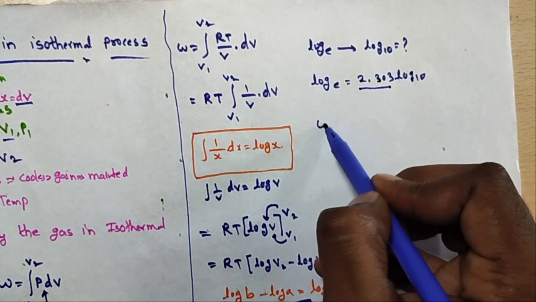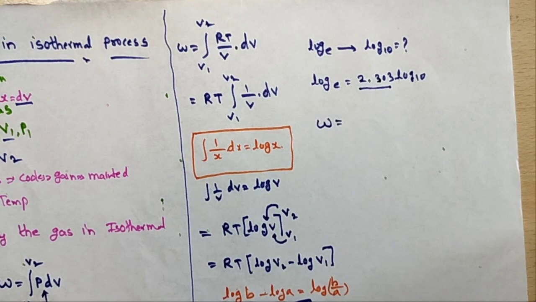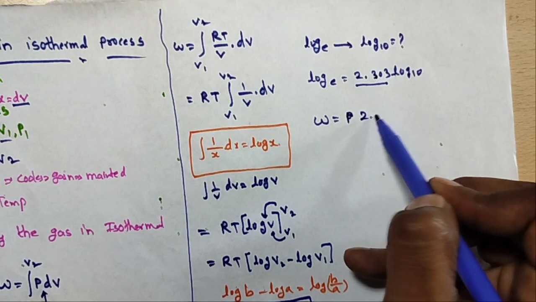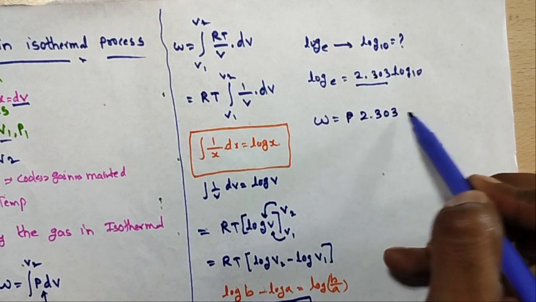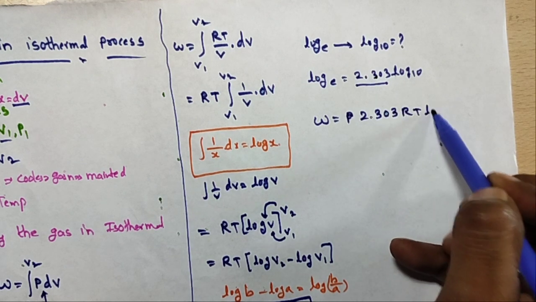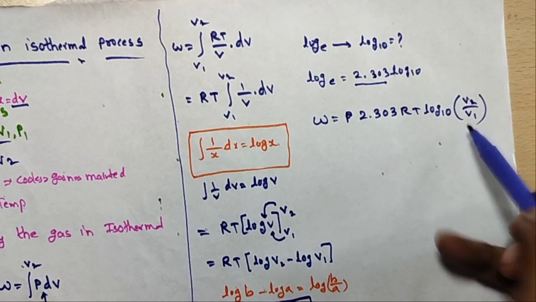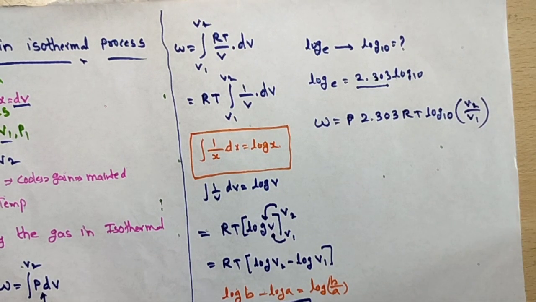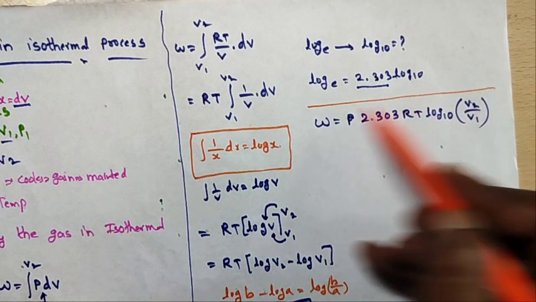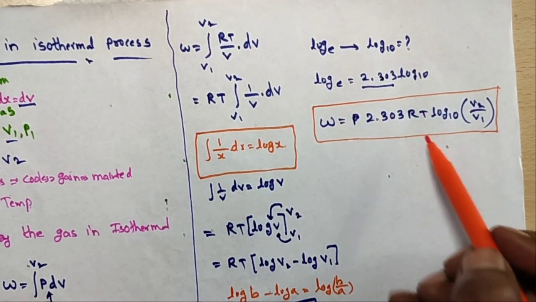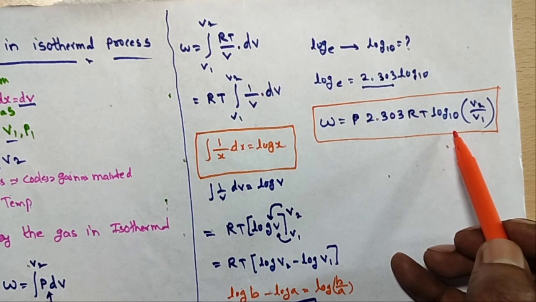Therefore, the work done in the isothermal process is W equal to 2.303 RT log base 10 V2 by V1, where V2 is the final volume and V1 is the initial volume. This equation gives the work done by the gas in the isothermal process.